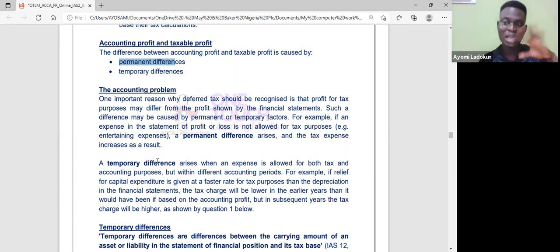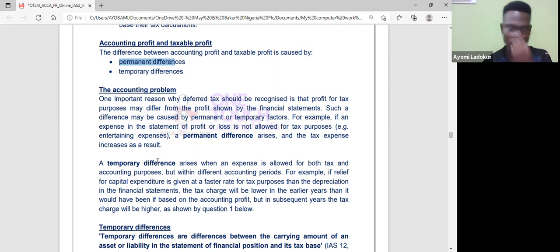Okay, so I only compute it when I'm doing my accounting profit, but it's disallowed when the tax authority comes. So that is a permanent difference. But a temporary difference will arise when an expense is allowed for both tax and accounting purposes, but sometimes within different accounting periods.